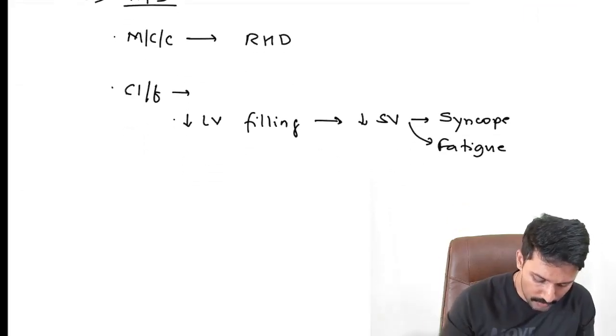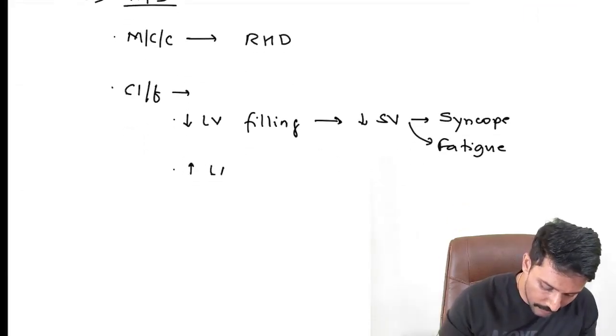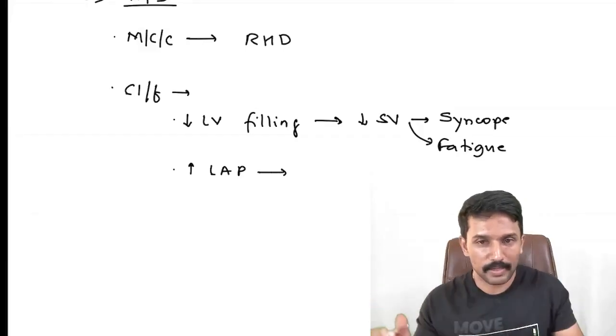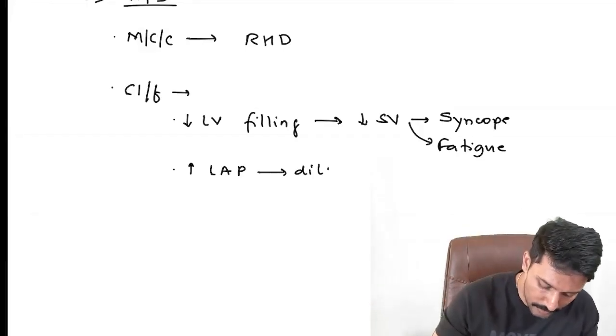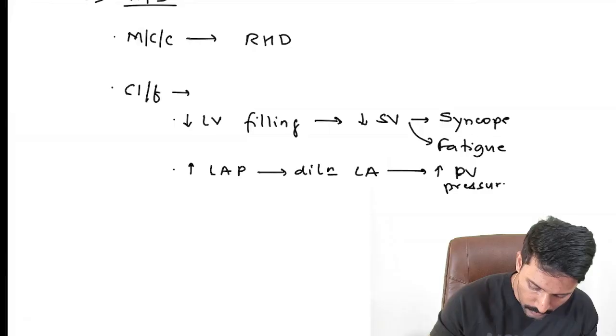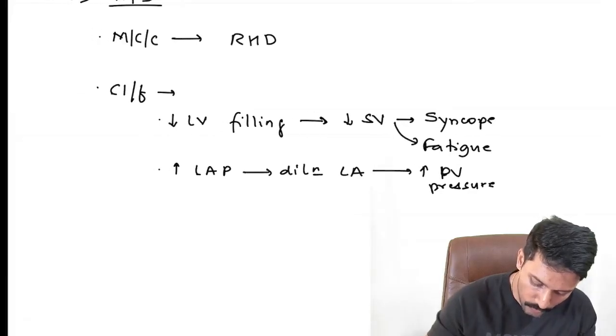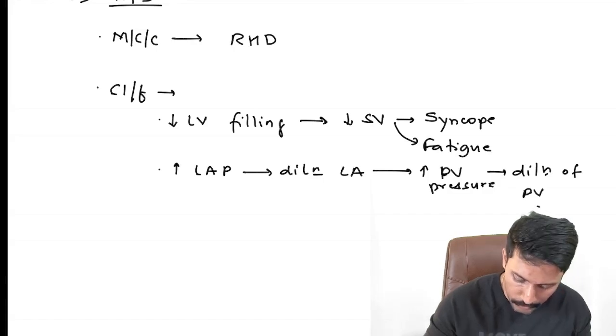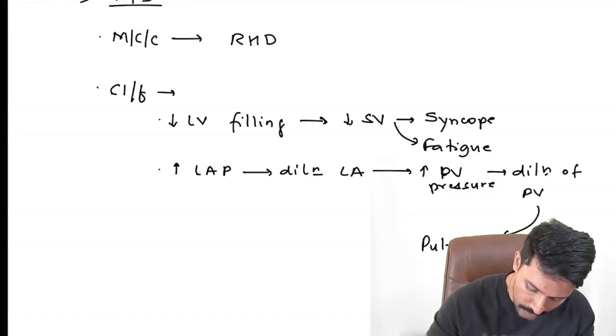Apart from syncope and fatigue as a symptom, there will be increase in left atrial pressure. Increased left atrial pressure will lead to, as you know, a domino effect and every chamber will keep dilating. So there will be a dilated left atrium. Eventually there will be increase in pulmonary vein pressure, and that will also lead to dilatation of the pulmonary vein, and eventually it will lead to pulmonary congestion, as you know.